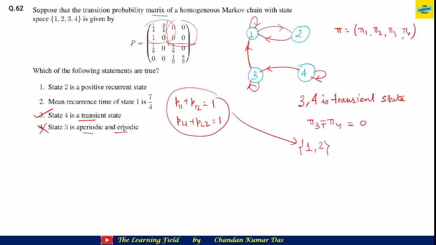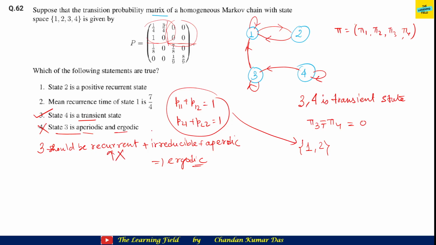Fine. Because if this is ergodic, then all states should be recurrent. If 3 should be recurrent, plus irreducible, plus aperiodic. If it is aperiodic, then it is ergodic. But here this recurrent condition fails. That means state 3 is never ergodic.